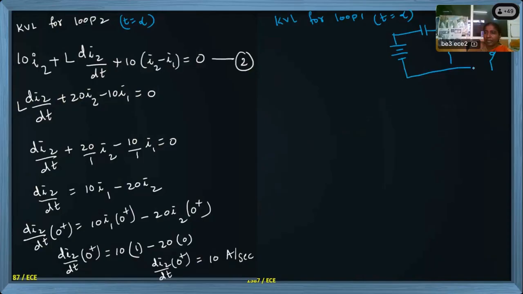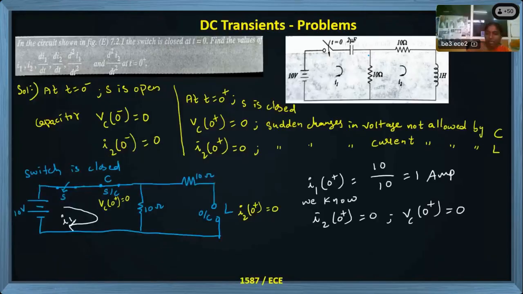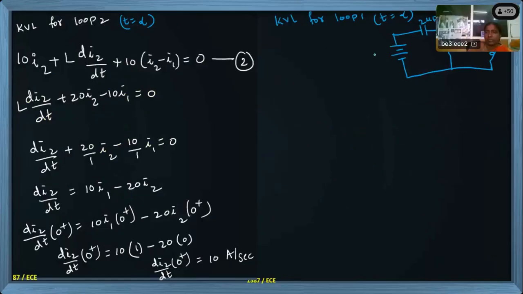Okay. Inductor value is 1 Henry, and capacitor value is 2 microfarads. Supply voltage is 10, and both the resistances are 10 ohms. And now this is at t equal to infinite. The circuit KVL equations we are writing for t equal to infinite. So I1 current and I2 current are present.